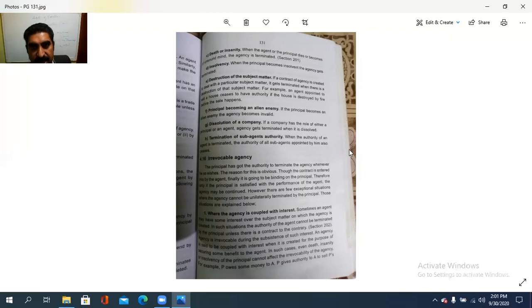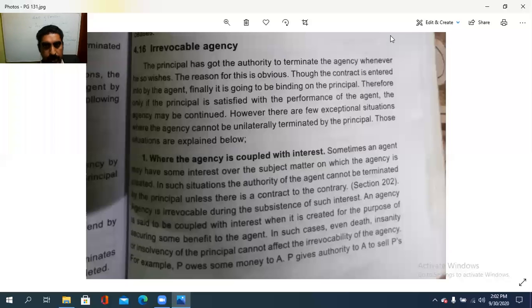So this is the revocation of agency by act of parties and also by the operation of law. So, in continuation with that,